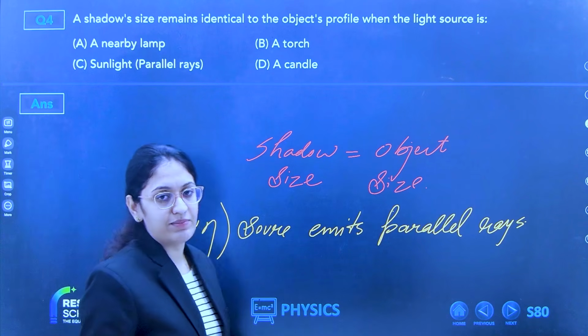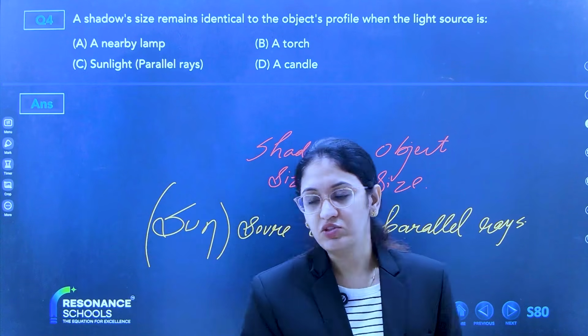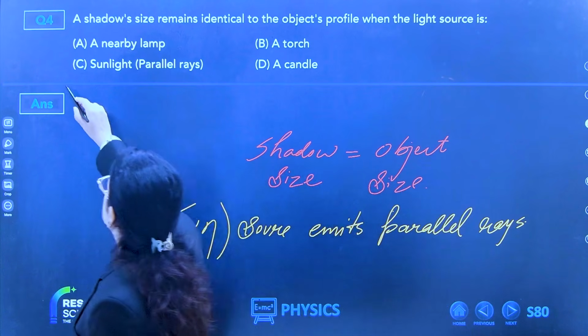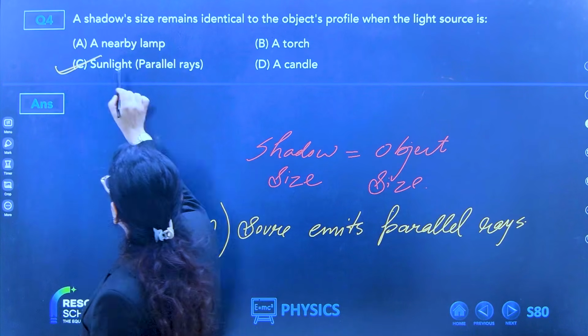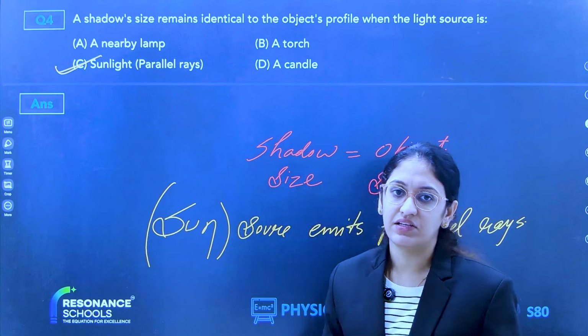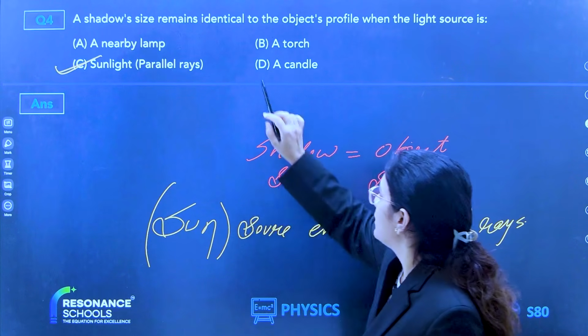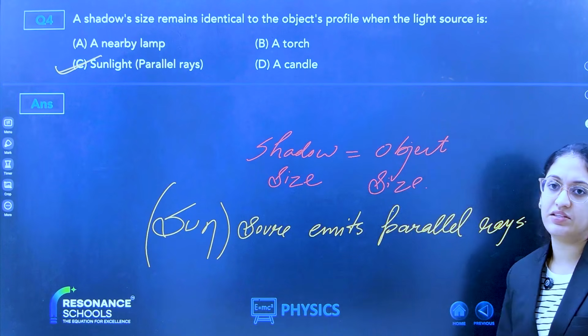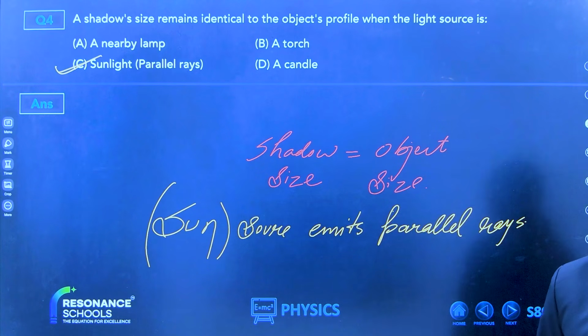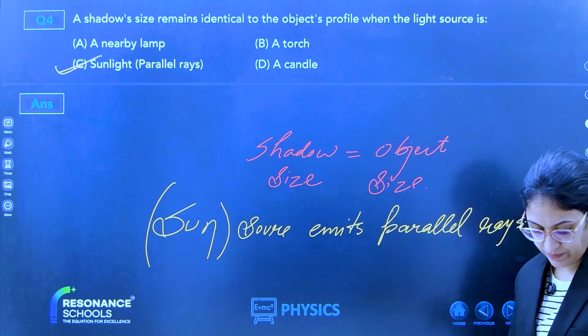Sun always emits parallel rays. So the correct answer is sunlight because it emits parallel rays. If there are parallel rays, then your shadow size will be the same as the object size. Okay?